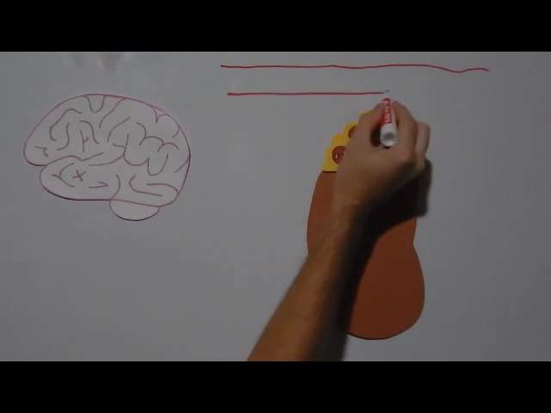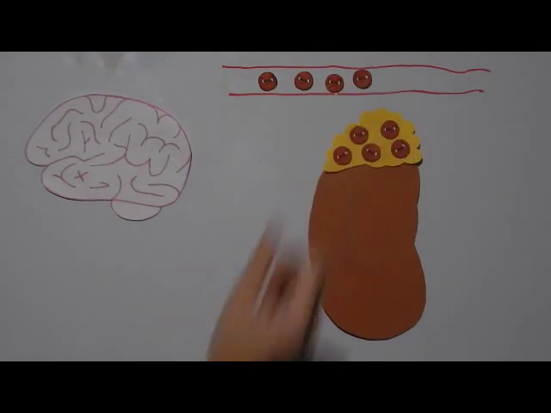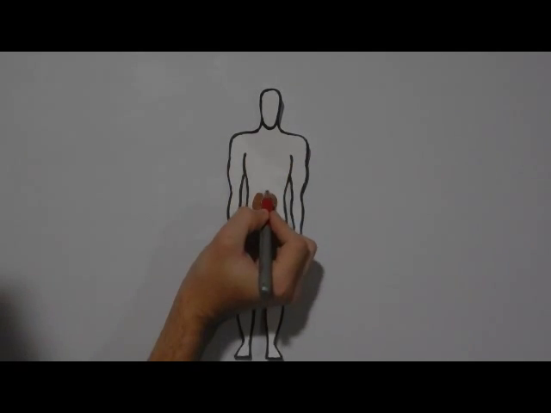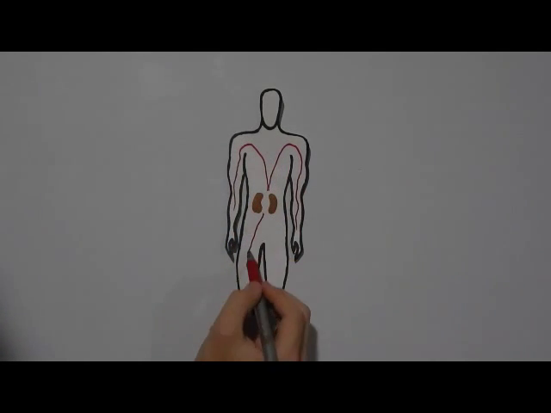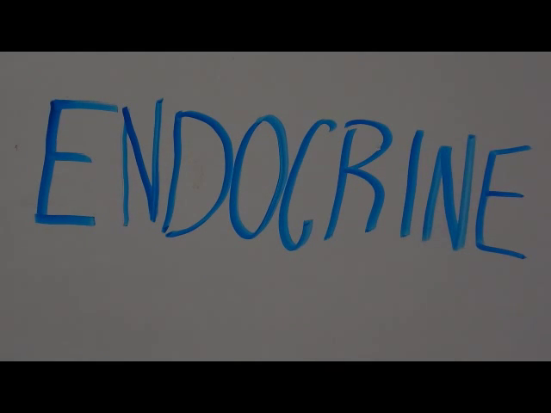bloodstream. Epinephrine will then act as a ligand, a signaling molecule, to trigger multiple responses within our body. Since it travels throughout our whole body, it is considered long-distance signaling, which is called endocrine signaling.